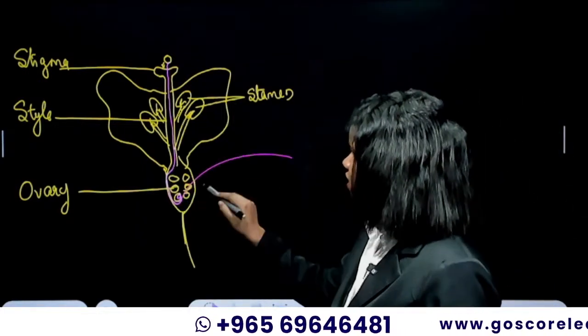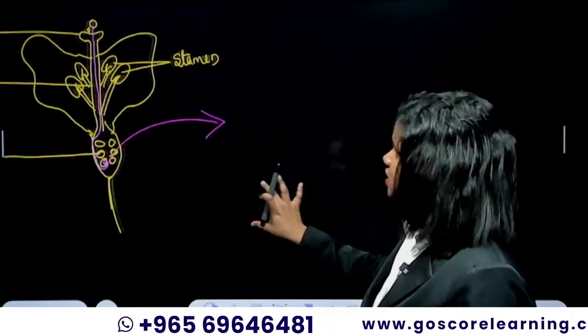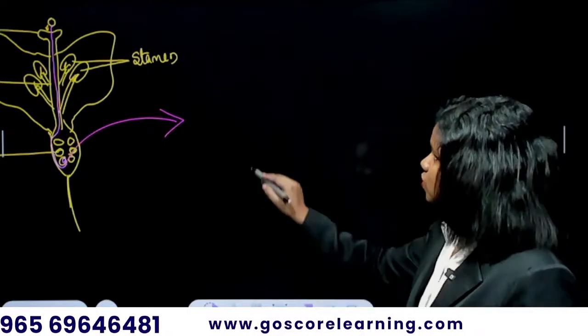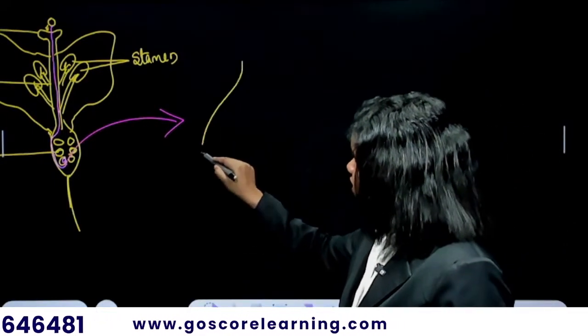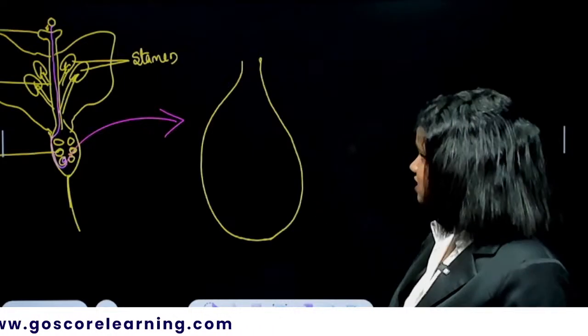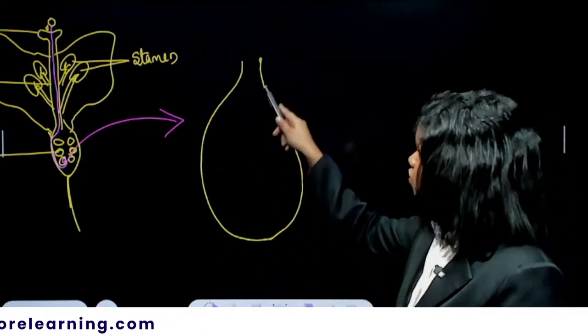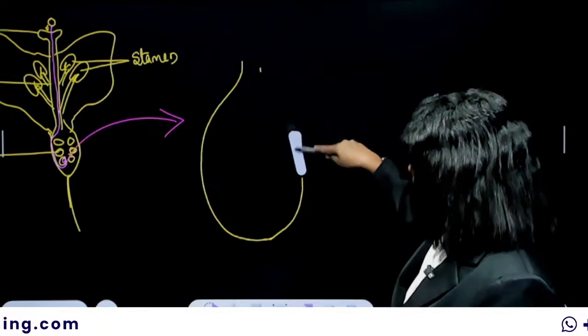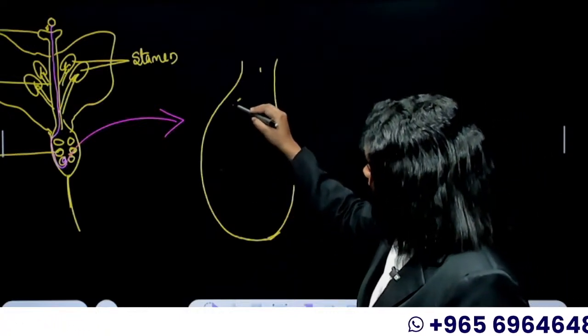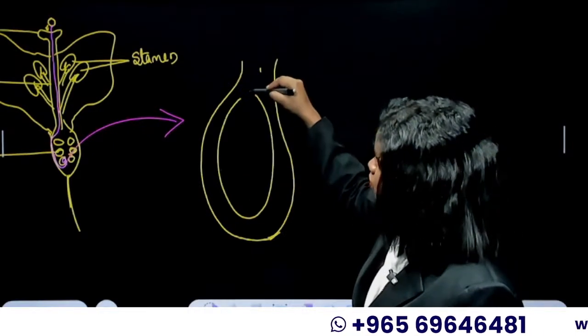If you take a zoom-in session inside the ovule, once there is enough maturity inside the ovule, you can actually call it an embryo sac, right? Suppose this is the ovary part, inside which is the embryo sac or the ovule.